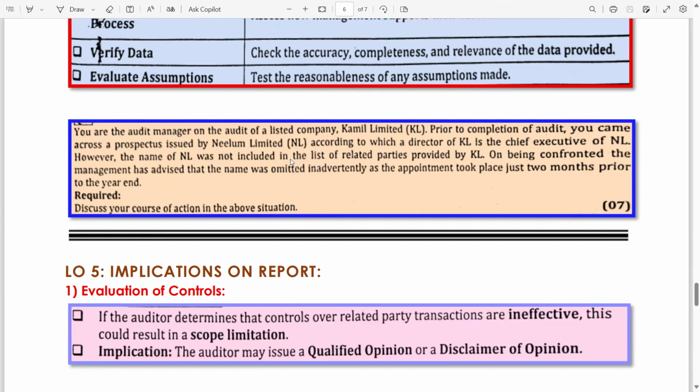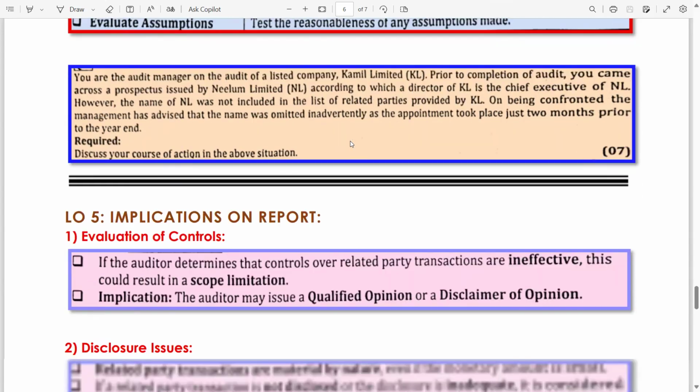In this case, you have to write: if management is correct, means management provided you the correct list of related parties, it means there is no misstatement. If the management is not correct, it means the management omitted the accounting and disclosure of the related party, which is Neelam Limited. So there is a misstatement. Even though the amount is small, still the related party transactions are material. So how do you write your answer? Also, you should talk about the CAM. Why? Because this is a listed company, and in a listed company, key audit matter should be included.